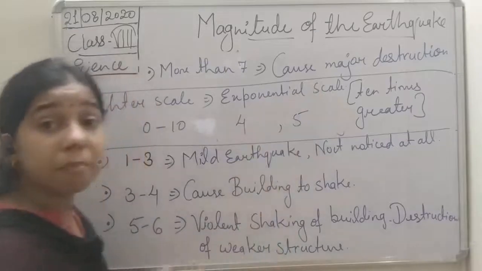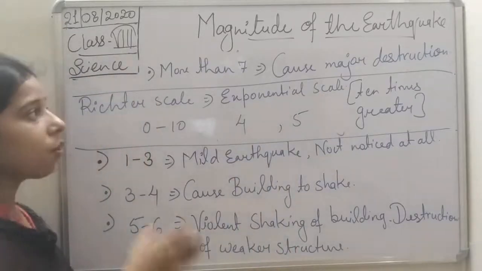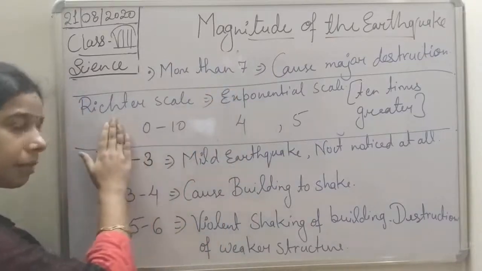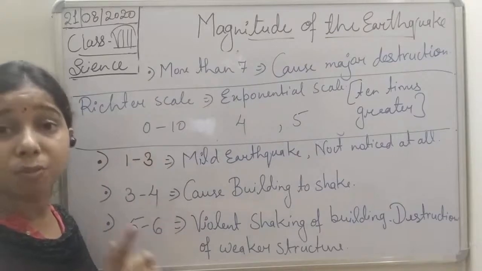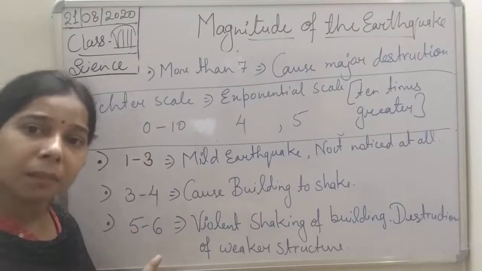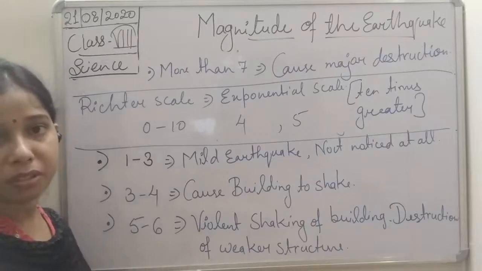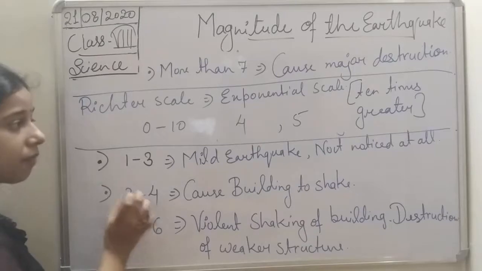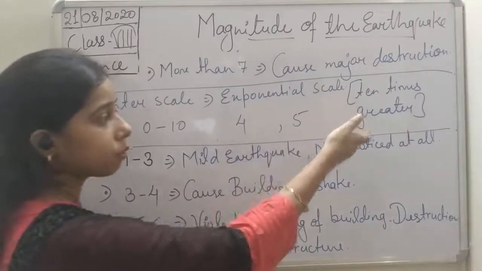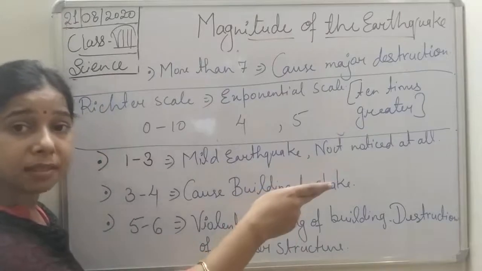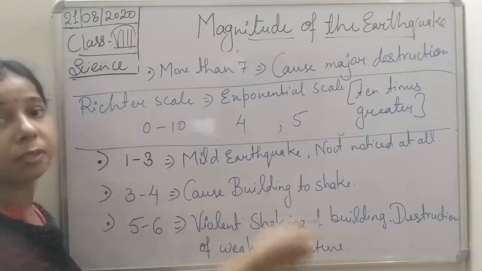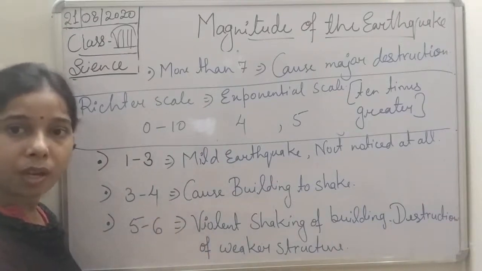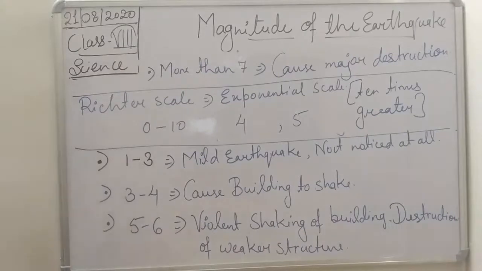So it will cause major destruction. Major destruction will be caused if it is 7 or more than 7. Now, the Richter scale is not a linear scale, it is exponential. It means it is not 1 time greater, but 10 times greater than the previous one. So if the intensity is found to be 4 to 5 or 5 to 6, the intensity of an earthquake of 6 is 10 times greater than that of an earthquake of 5. Okay, so this is about the magnitude.